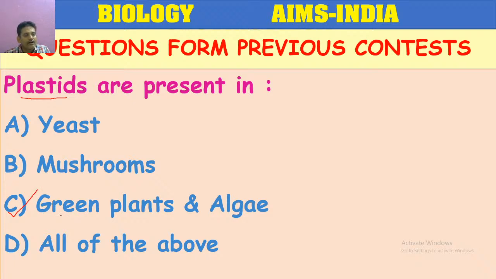Green plants and algae possess plastids. Main plastids, chloroplasts, are present. And yeast and mushroom have no plastids. Though they belong to the plant kingdom, they undergo saprophytic nutrition because of the absence of these plastids only.